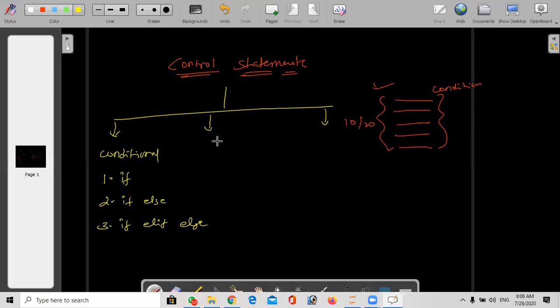When you come to the second one, we have iterative. Iterative means repeated. As I said, 10 times or 20 times, those are called repeated times. The same statements will be executed a number of times. That is called iterative statements. So here we have two iterative statements: one is for and the second one is while.